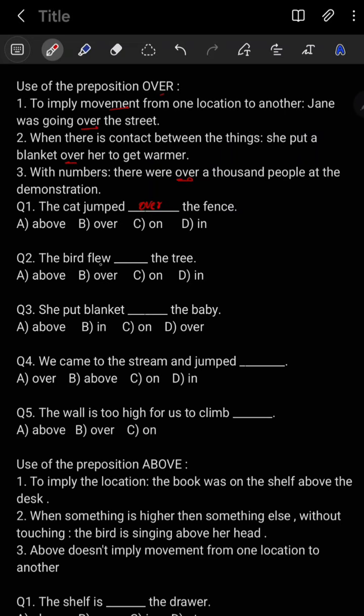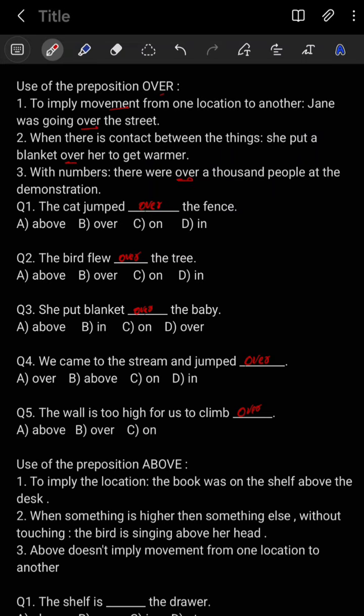Next, point number 2: the bird flew over the tree. Again, there is a movement. Third one: she put the blanket over the baby. So there is a contact, and in that case we have to use over, not above. Question number 4: we came to the stream and jumped over. There is a movement, so in such a case we have to use over, not above. Point number 5: the wall is too high for us to climb over. I hope your point is clear now about over.